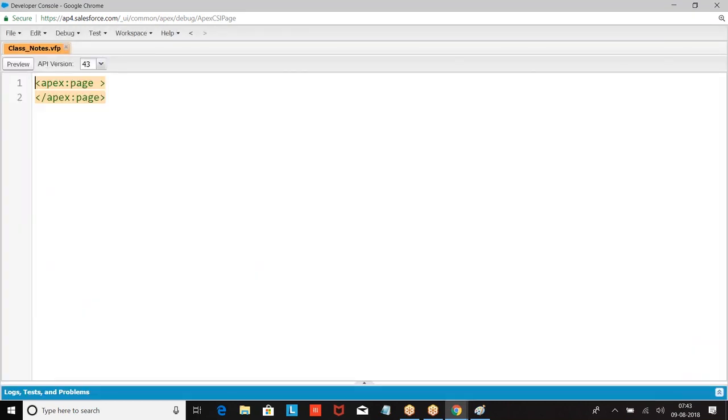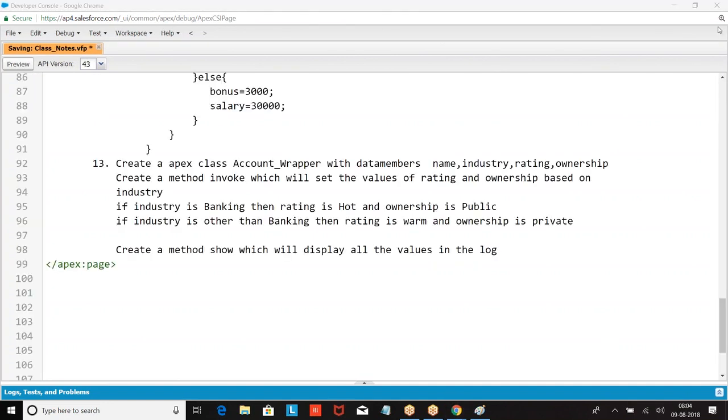Now let us see what a class is and how we are going to use it. How do you define it? I have given class Wrapper.